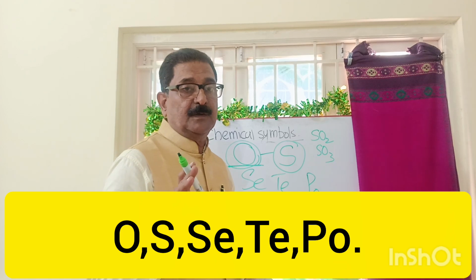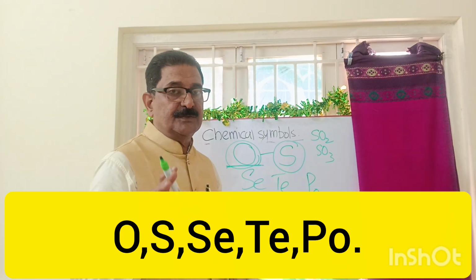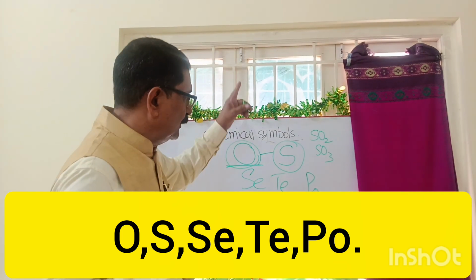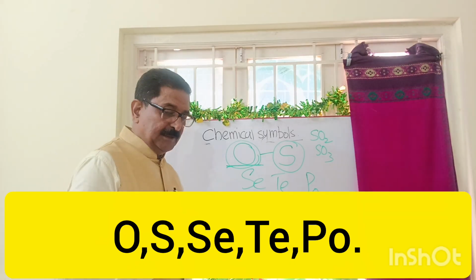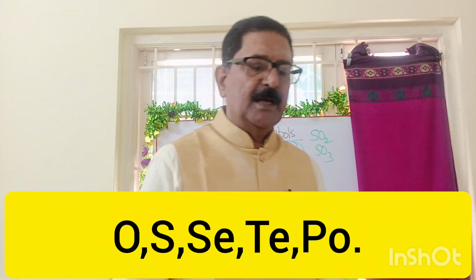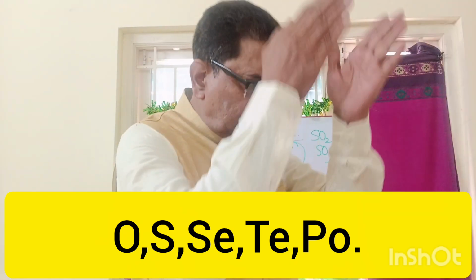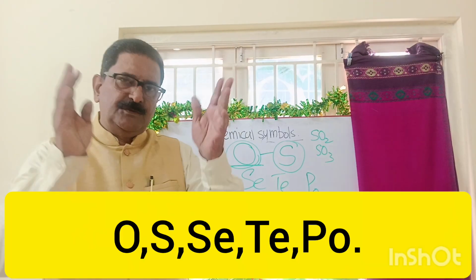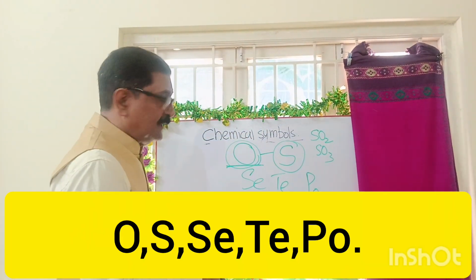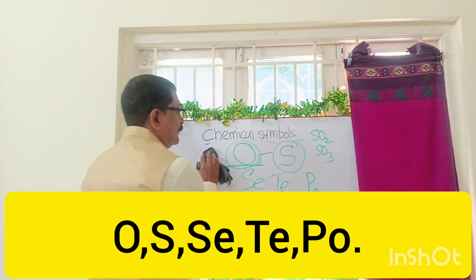But as I have advised you before, you have to remember them in the correct order. You should be able to draw those groups, families together after learning this. The sixth group, oxygen and sulfur.